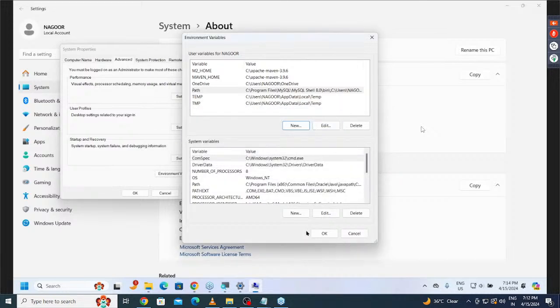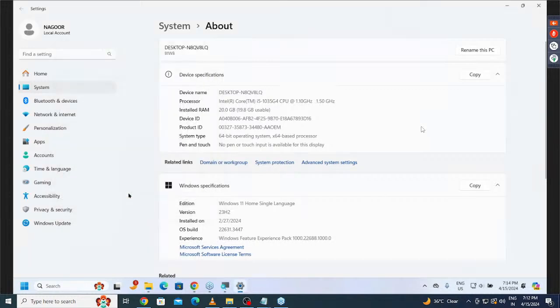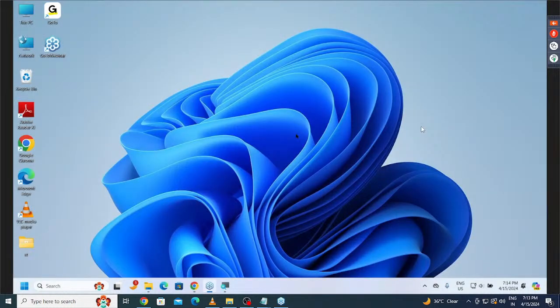Yes, sir. All of you getting it or not? Then after that, click on OK button and OK button. Finally, path environment variable we provided permanently. Permanent setup we provided or not? What is the meaning of this permanent setup?